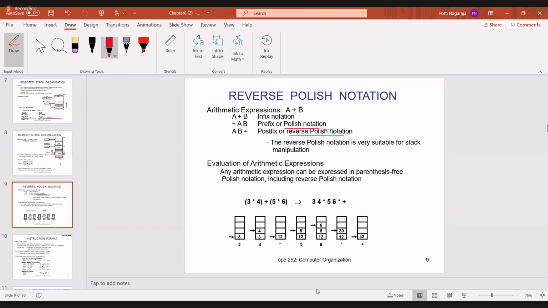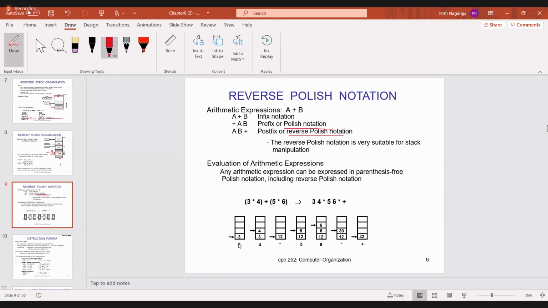Once you got the 12, then what do I have to do? I have to insert 5 and 6. So insert 5 here in this phase. Next phase, insert 6. After inserting 5 and 6, now you have to perform the operation between 5 and 6, that is multiplication. Now do the multiplication operation for the top two elements of the stack, that is 6 and 5, and store the value 30. Now perform the addition between the top of the stack elements and store that value. So what is the final value? It is 42. So 3, 4 into, 5, 6 into, plus.